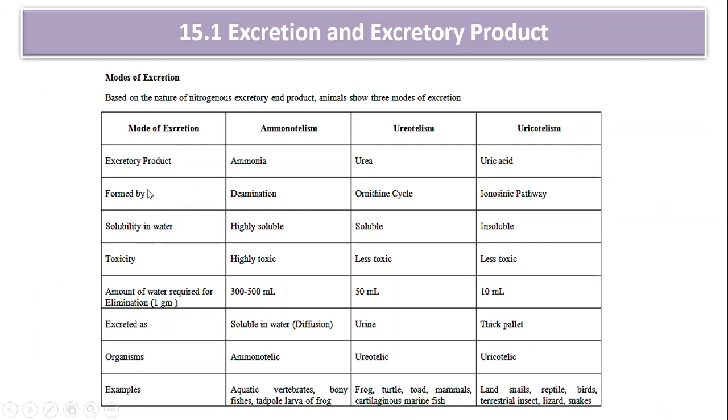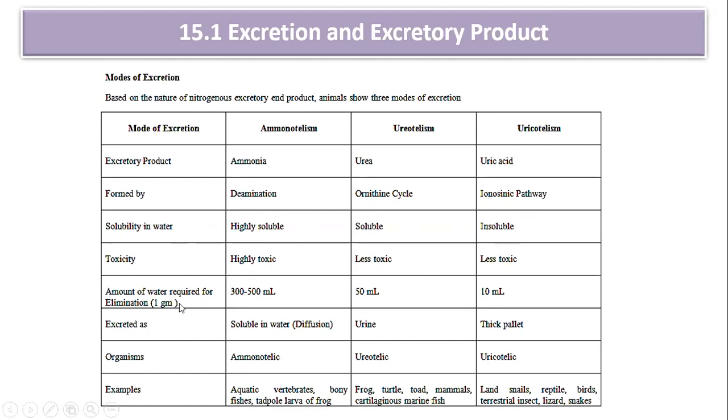Ammonia is formed by the process of deamination. Urea is formed by the ornithine cycle, Krebs-Henseleit cycle or urea cycle in the liver. The inosinic pathway again occurs in the liver. Coming to solubility, ammonia is highly soluble, urea is less soluble, and uric acid is insoluble. Toxicity: highly toxic, less toxic, and less toxic.